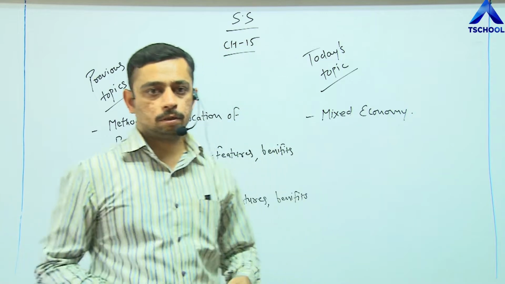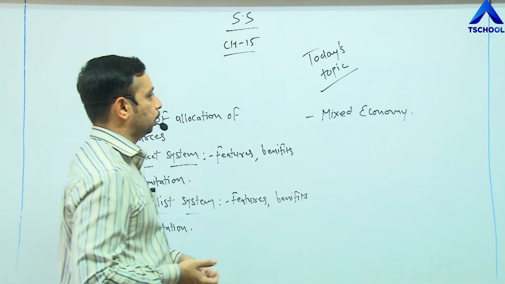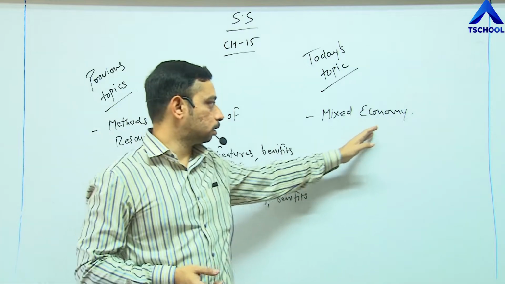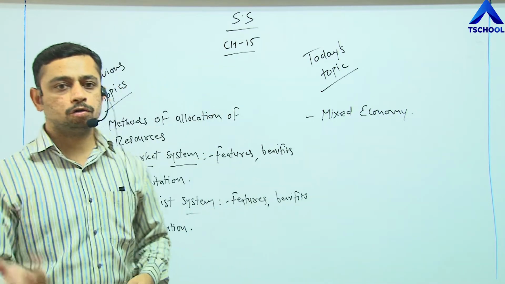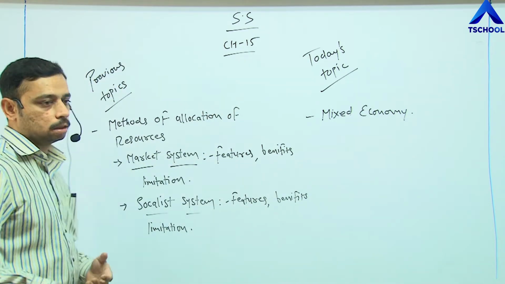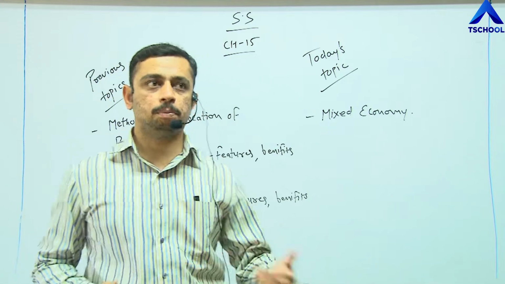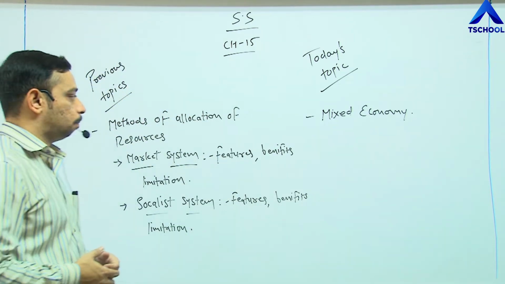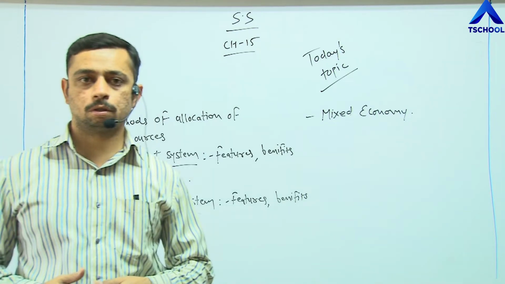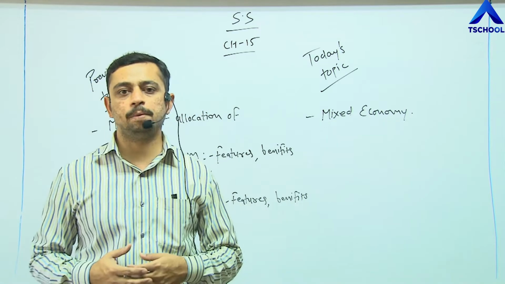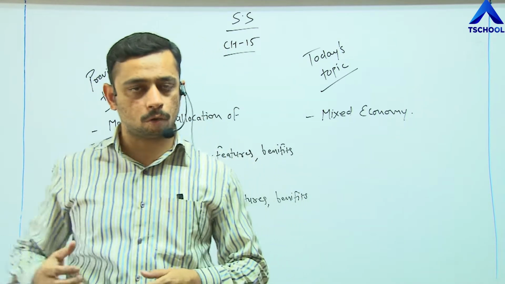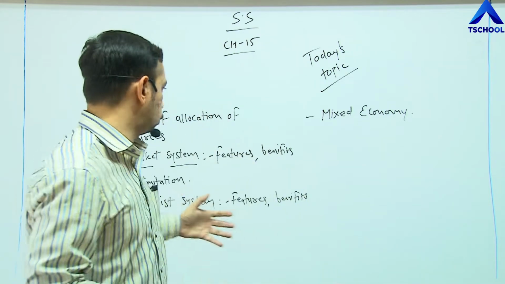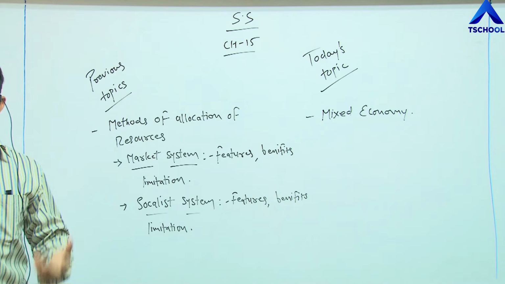We are going to discuss again the last topic today of chapter number 15 in social science, that is mixed economy. Before going to the next topic, let us discuss the previous topic, what we did in the previous sessions, right? We did two topics, that is methods of allocation of resources. We know that the resources are always limited in nature and the number of users are constantly increasing. So we have made two different methods of how resources are to be allocated.